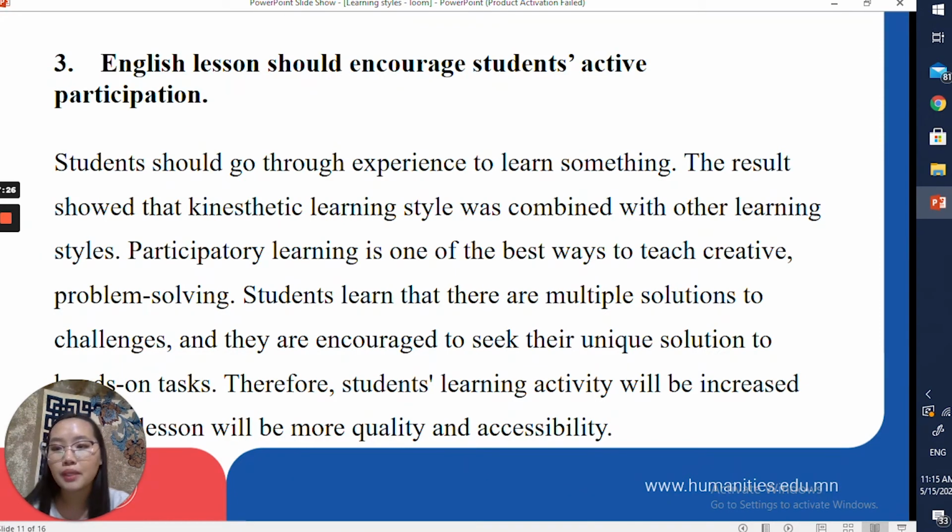Third recommendation is English lesson should encourage students' active participation. Students should go through experience to learn something. Participatory learning should help students in class, and they will be creative for problem solving. Students learn that there are multiple solutions to challenges, and they are encouraged to seek their unique solution to hands-on tasks. And therefore, students' learning activity will be increased, and the lesson will be more quality and accessible.